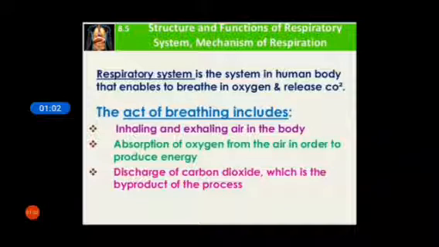Now I will tell you what is the respiratory system. Respiration is inhaling and exhaling of air through which a person takes oxygen from the outer environment and releases carbon dioxide.